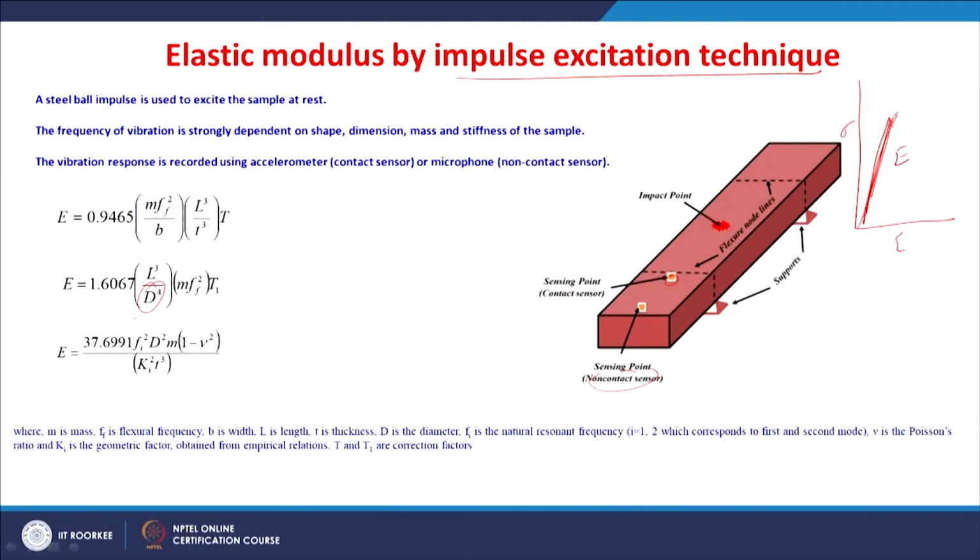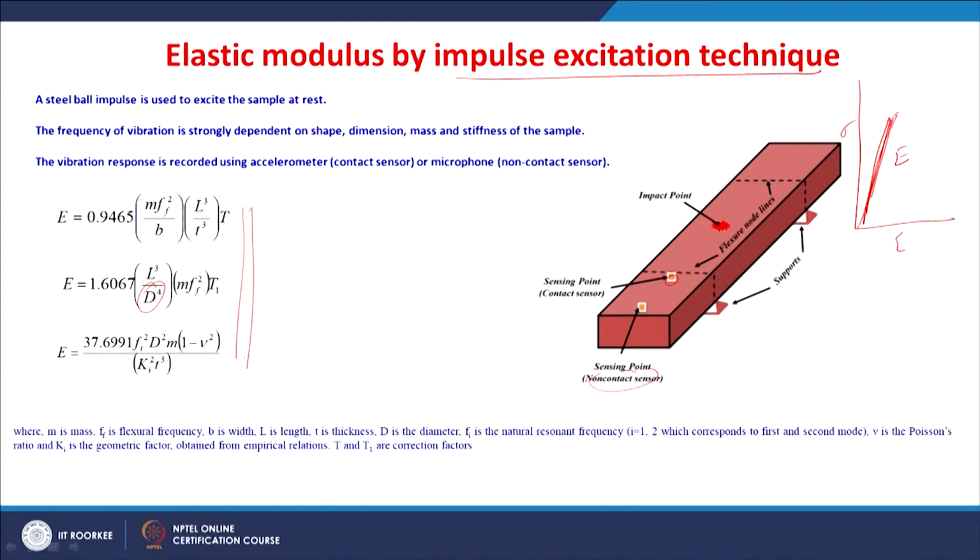Fi is the natural resonance frequency, generally 1 and 2 correspond to the first and second mode, etc. nu is the Poisson's ratio, K1 is the geometric factor obtained from empirical relations, and T1, T2 are correction factors based on the dimensions of the sample.